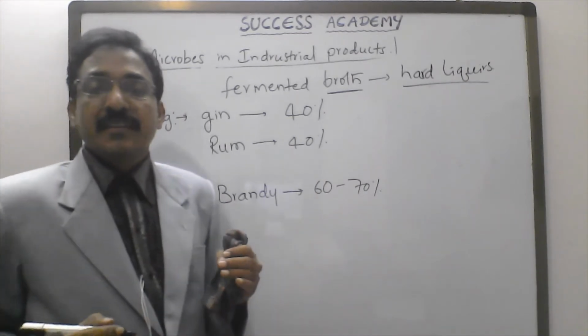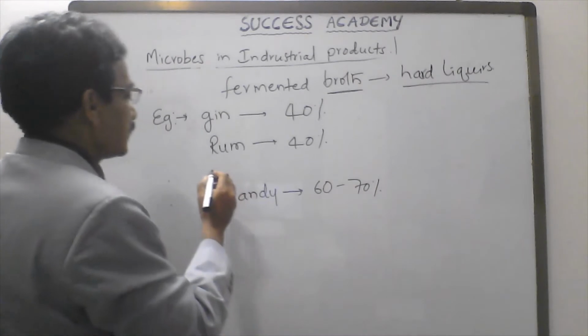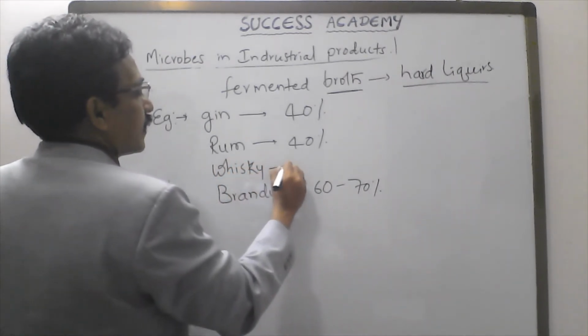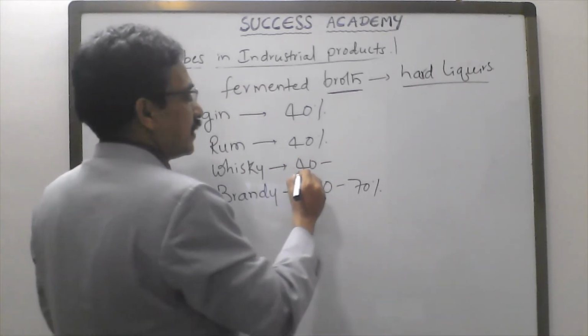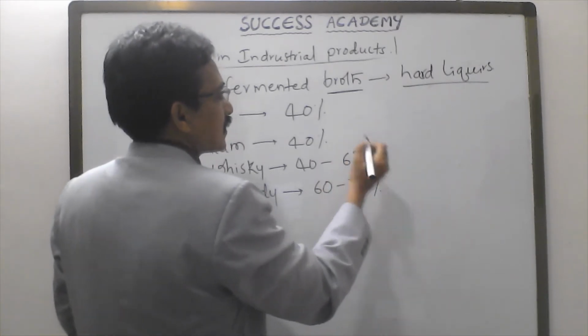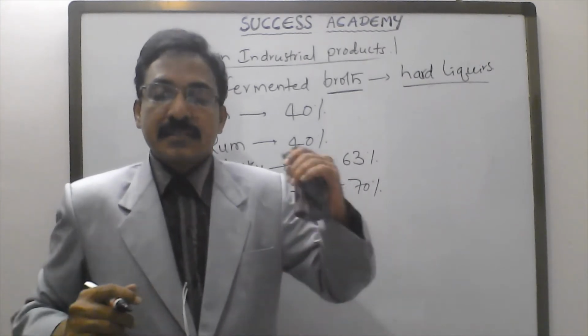What about whiskey? The alcoholic percentage in whiskey ranges from 40 to 63%, sometimes 67% also.